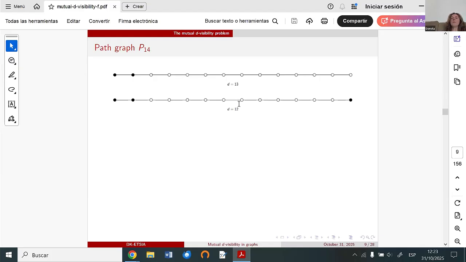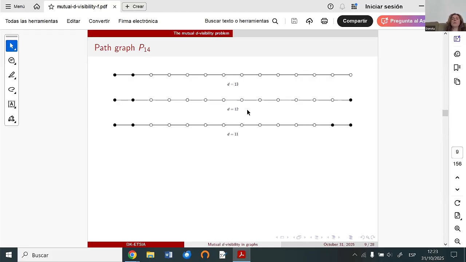For example, if D is the diameter minus one, so only a little bit smaller than the diameter, then we can see a difference between the mutual visibility set and the mutual D-visibility set. In this case, we can add one more vertex. Why can we add this vertex? Because we don't need to take care about the visibility of these two leaves of the path. The distance between them is 13. So since the distance is larger than D, we don't care if they are visible or not.